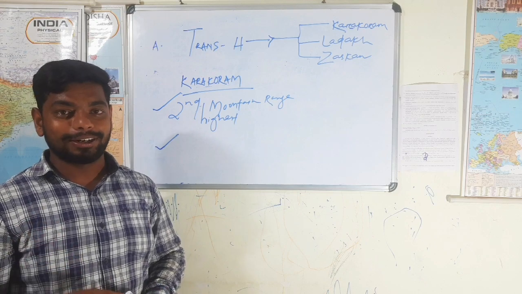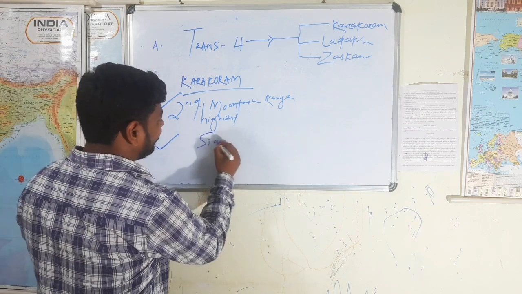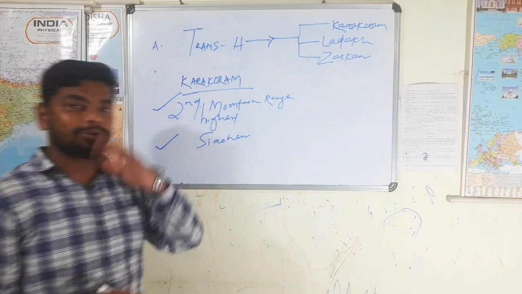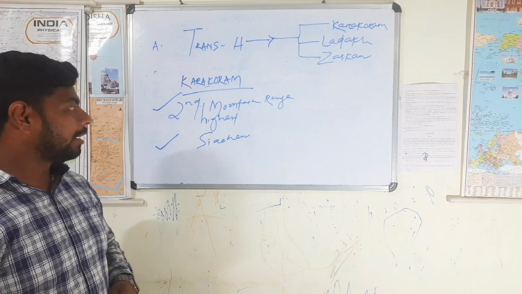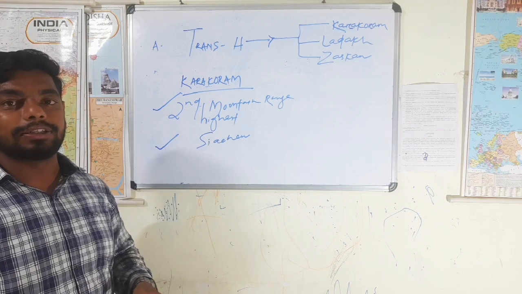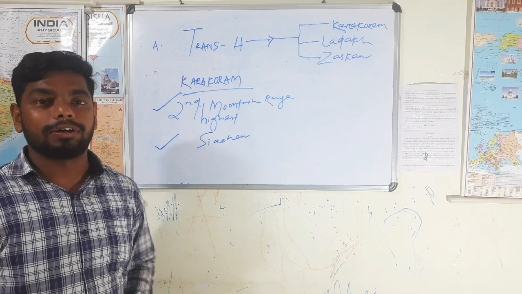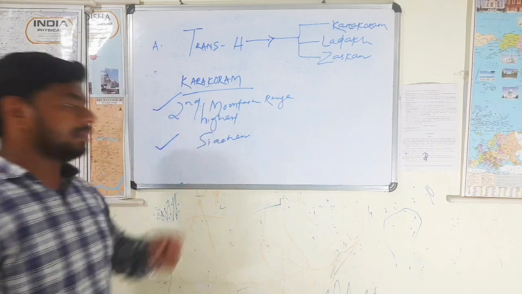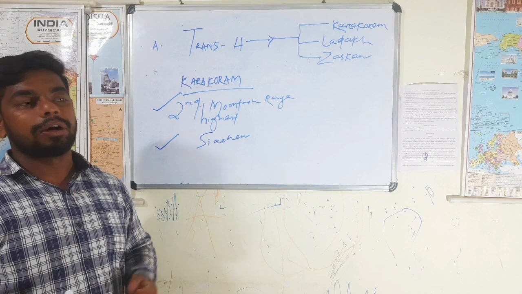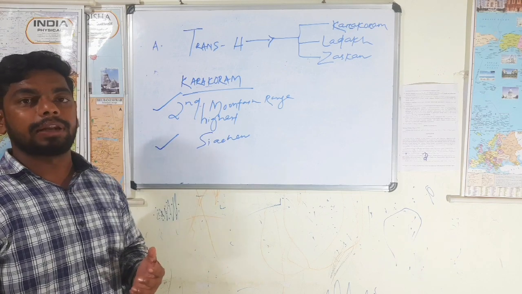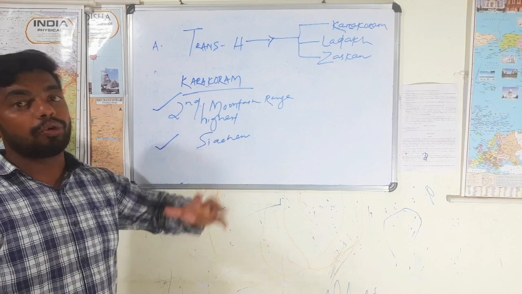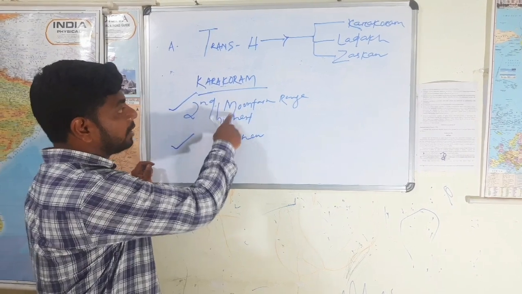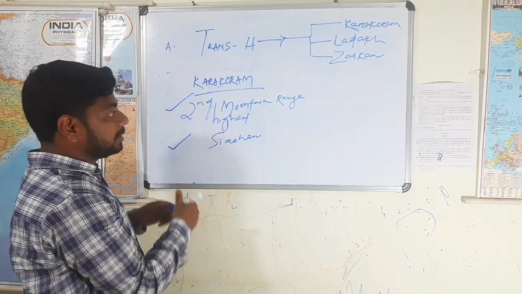Second and third largest. What is that? One is the Siachen. Last class I told you about one of the stories. India occupies the Siachen glacier through an operation named Operation Meghdut in the year 1984. After that, Siachen is under the control of India at present, and that plays a strategic role.